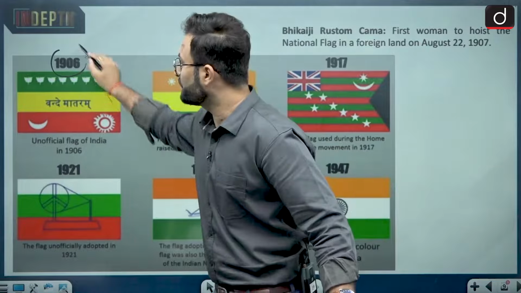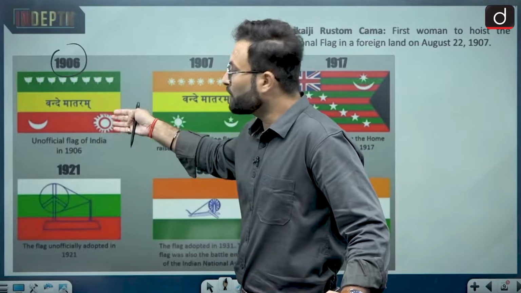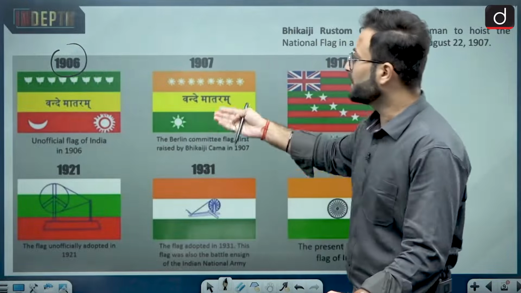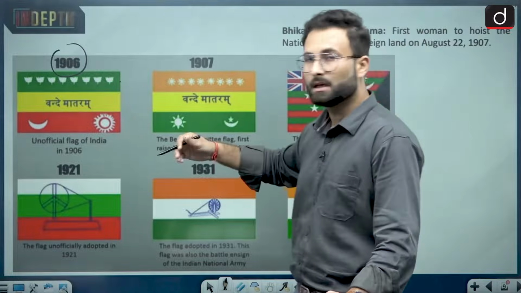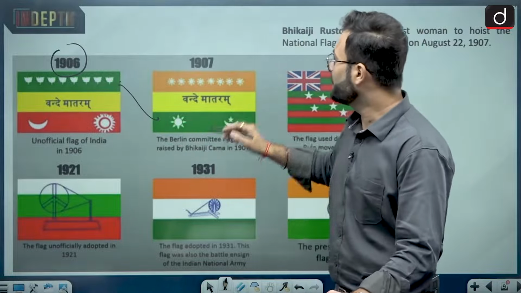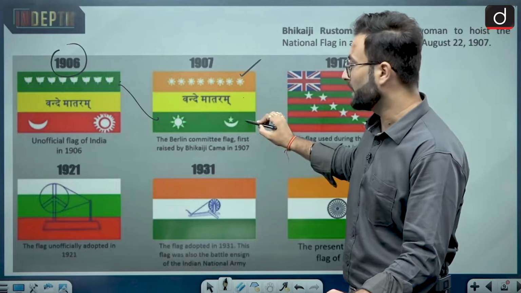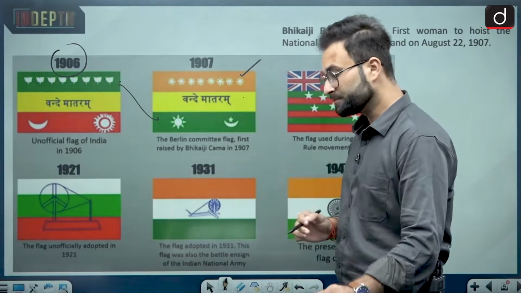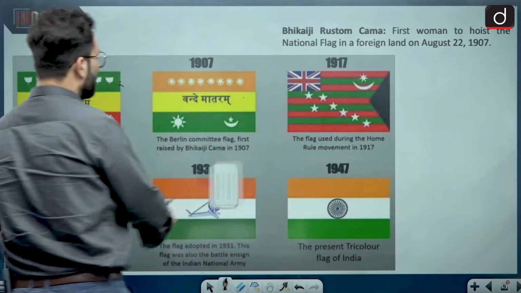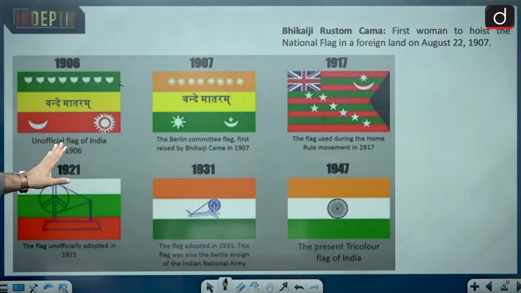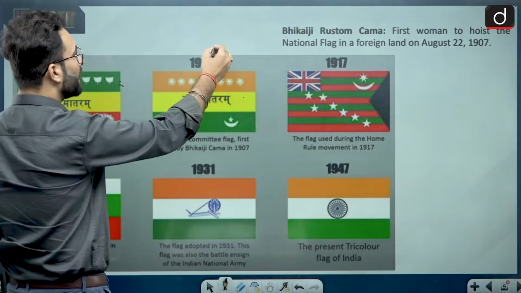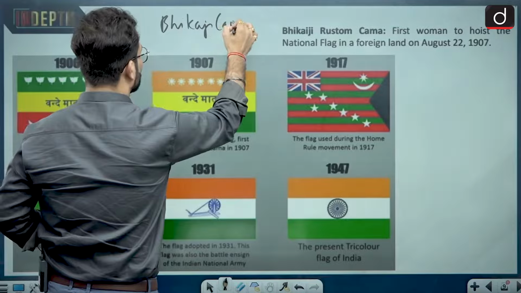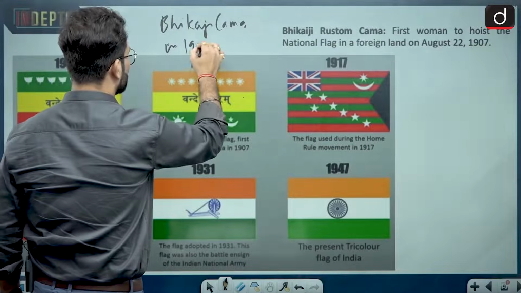In 1906 there was this particular flag, with three bands of color: green, yellow, and red. But in 1907 it was changed, and green was moved to the third strip, so there was saffron, then yellow, and then green, within which there was a sun, and a crescent with a star. When we see 1906, this is an unofficial flag. After that, in 1907 this flag was hoisted, raised, by Bhikaji Cama in 1907.